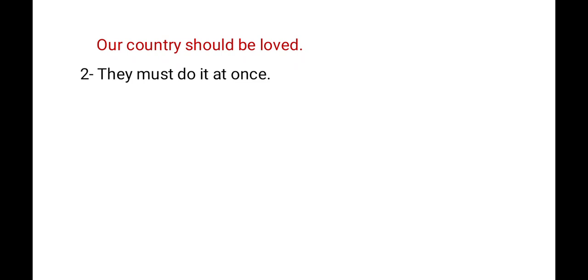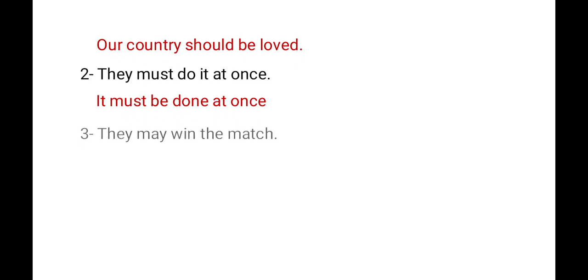So it must. Then we have to apply be: it must be. Then do, did, done, third form. So it must be done. Then at once is the remaining part of the sentence. So it must be done at once. We do not need to write they as the object, because this is also an understood object.